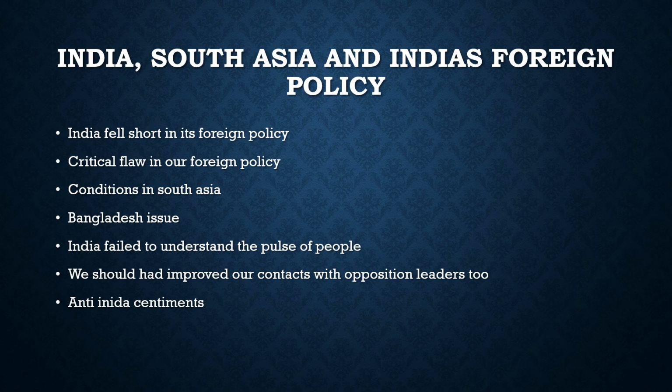For a country to be prosperous, for a country to be secure, it has to secure its neighborhood. We cannot afford to have a hostile neighborhood. We already have Pakistan, we already have China, we cannot afford another Pakistan in the east, we cannot afford Afghanistan's, the Taliban's aggression towards us. We cannot afford Myanmar to be very unstable. We cannot afford Nepal. There was also a change of regime. KP Oli came back. His stands are always anti-Indian. So we cannot afford this.